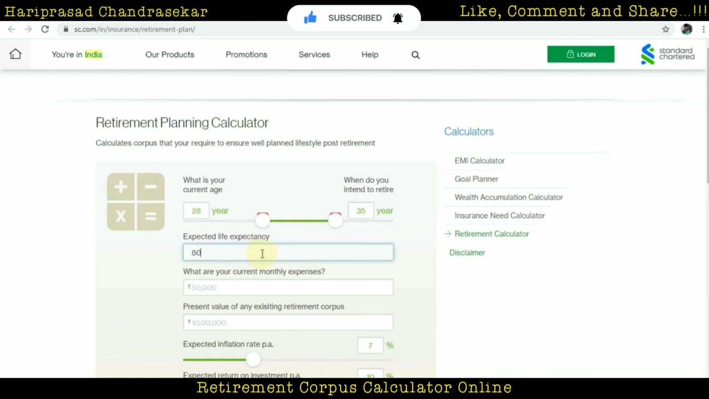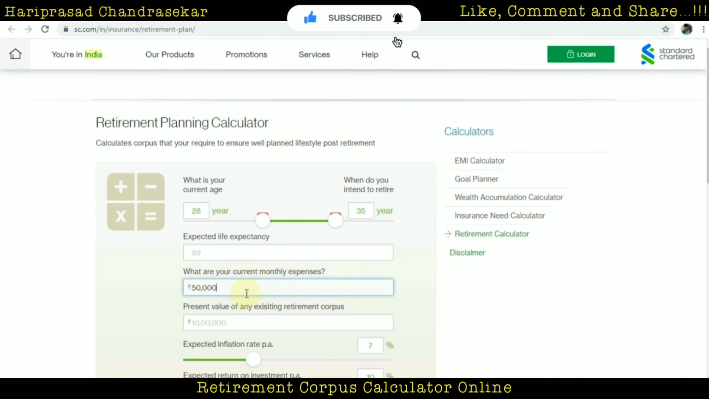Expected life expectancy, which means until which age do you want to live? Why 80? And after 80, if you are still living, should you die immediately? This doesn't make sense, right? So I'm just going to put 100. See, even the website is not going to take a three-digit number, so I can put 99 maximum.